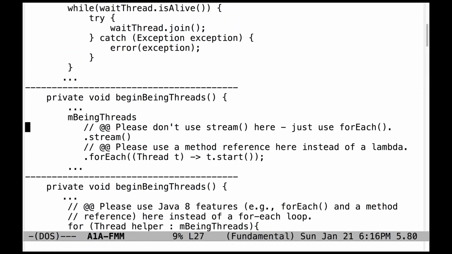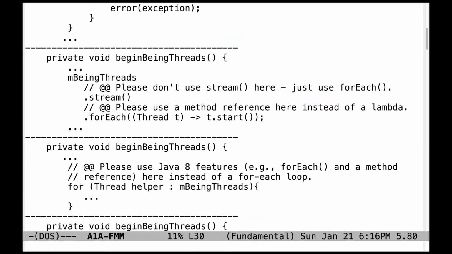There were a number of problems with the begin being threads method. Here's one simple example. This code works, but it's overly complicated. First and foremost, please don't use the stream factory method here. Instead, you can simply use the for each method called on mbeing threads, which is a list. So there's no need to convert the list into a stream just to call for each on it. You can call for each directly on the list.